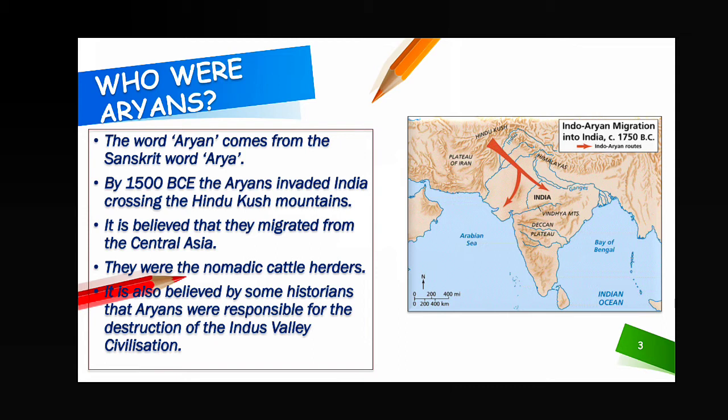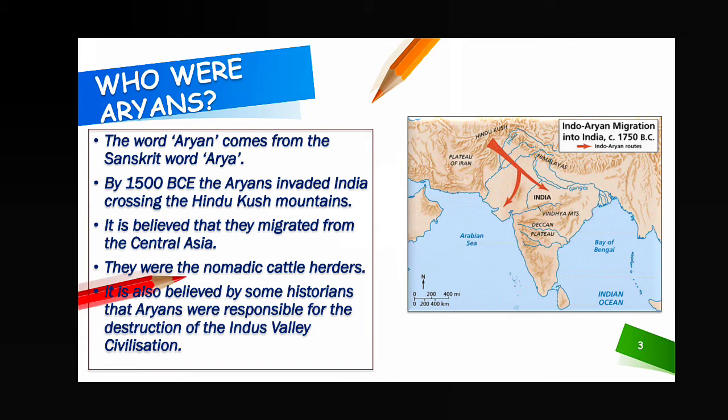Even now that type of occupation is present in the Himalayan mountain region. Some people move from one place to another with their animals. When the grassland or food for the animals is finished at one place, they go to another place. That type of migration is called nomadic, and the people are called nomads. Here it is written, they were nomadic cattle herders, meaning they moved from place to place with their animals to search for food for them.